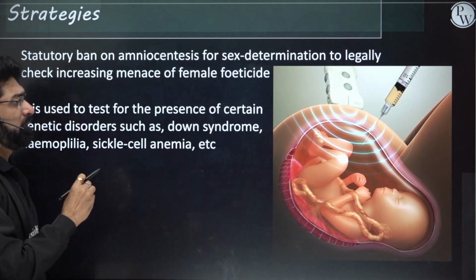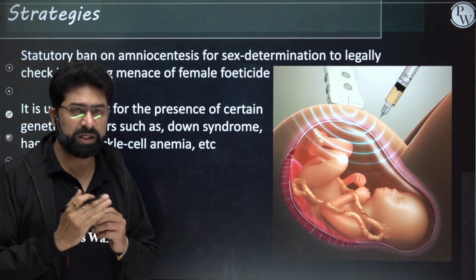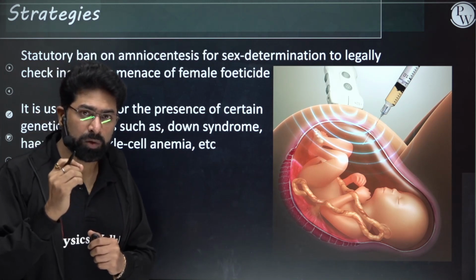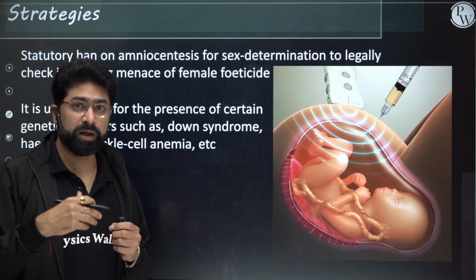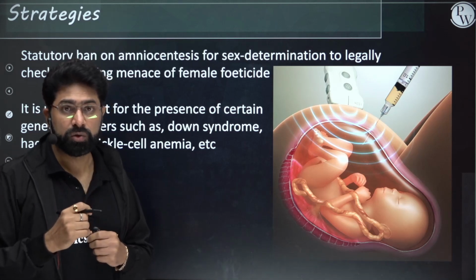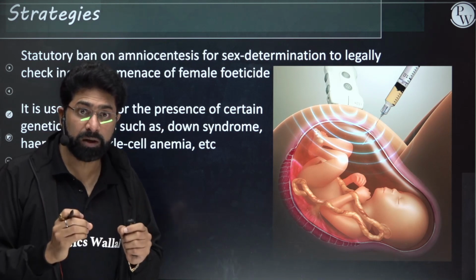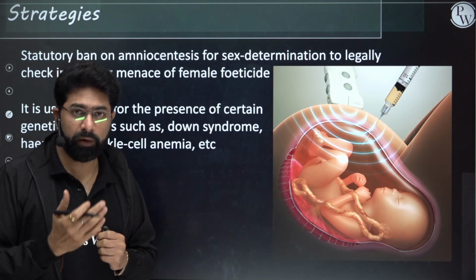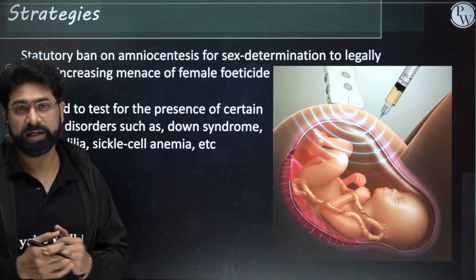Now a very important technique is there called amniocentesis. All these strategies have been employed to make the couple know about any problem which they are going to face. If they are going to have a baby and the baby has some genetic disorders, that can be a problem to them. So if they come to know about those genetic problems beforehand, they can be well prepared, or if they don't want a baby, they can decide on that. So how has it been made aware? It was due to the technique called amniocentesis.